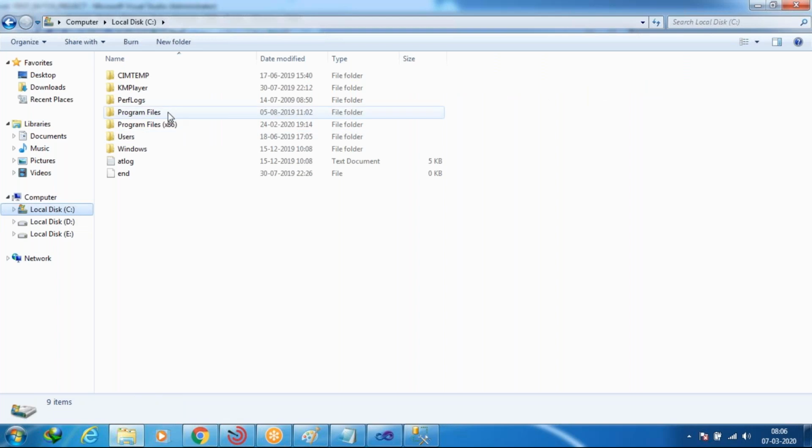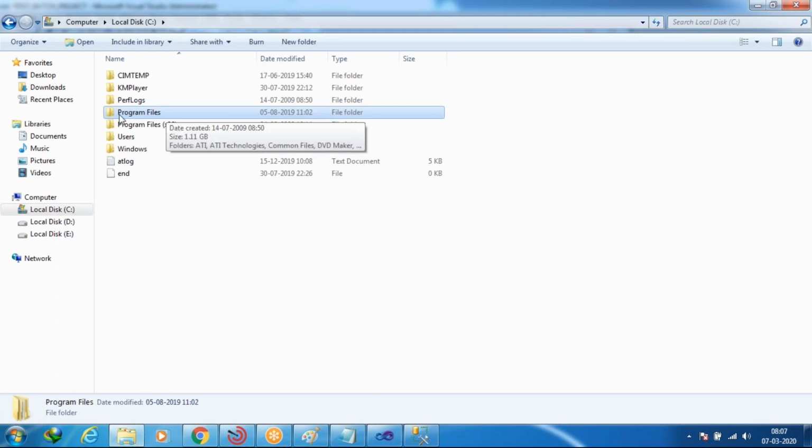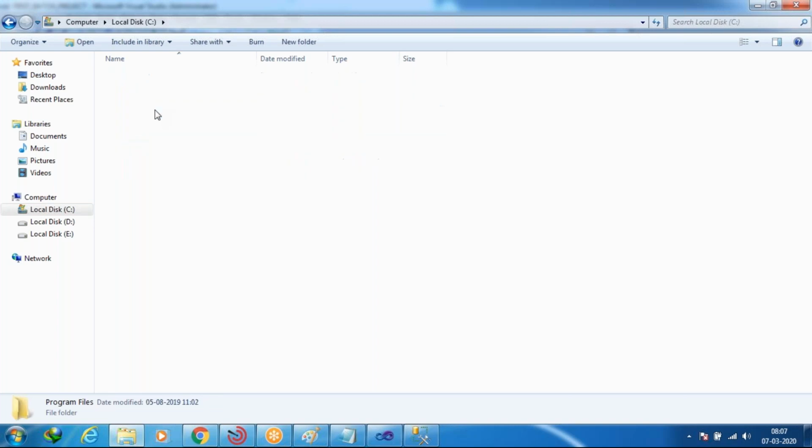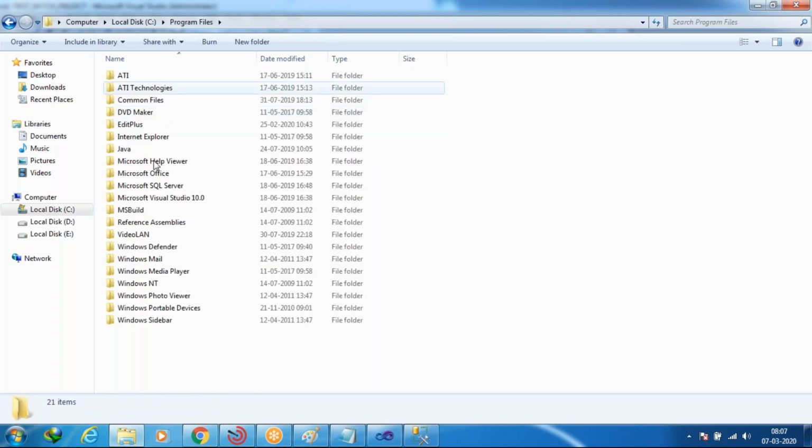My computer is a 64-bit processor, so that's a 64-bit OS. That's why we have two options: Program Files and Program Files (x86), the 32-bit one. This Program Files is the 64-bit and this is the 32-bit. So first I'm going to check here. Is it here or not?